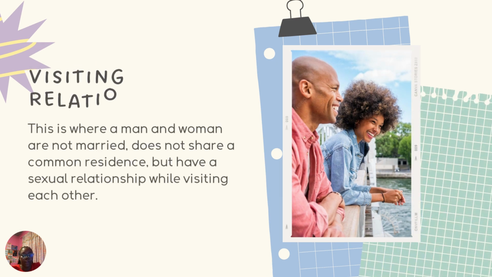The next form of marriage, where they don't share a common residence, unlike legal marriage and common law, is visiting relationships. This is where a man and a woman are not married, they don't share a common residence, but they have a sexual relationship while visiting each other. So, as the word suggests, it's just simple as that. They visit each other, they have a sexual relationship, they're not married, but they are together.